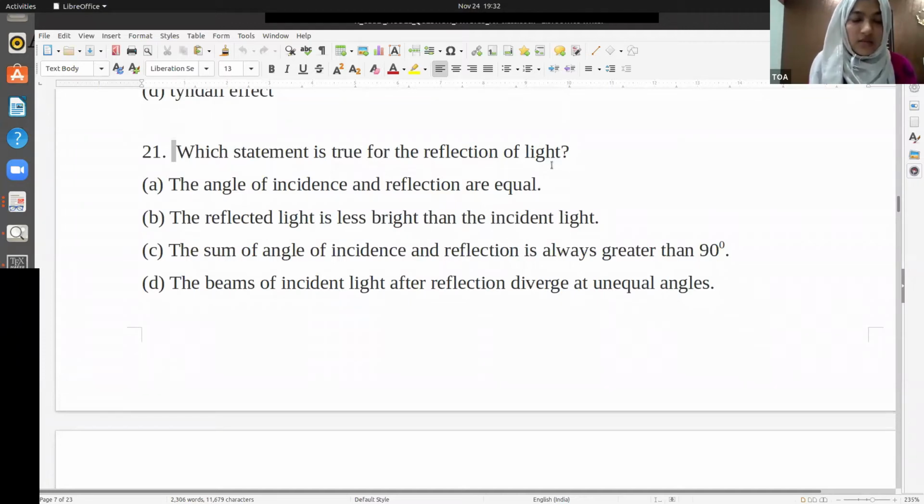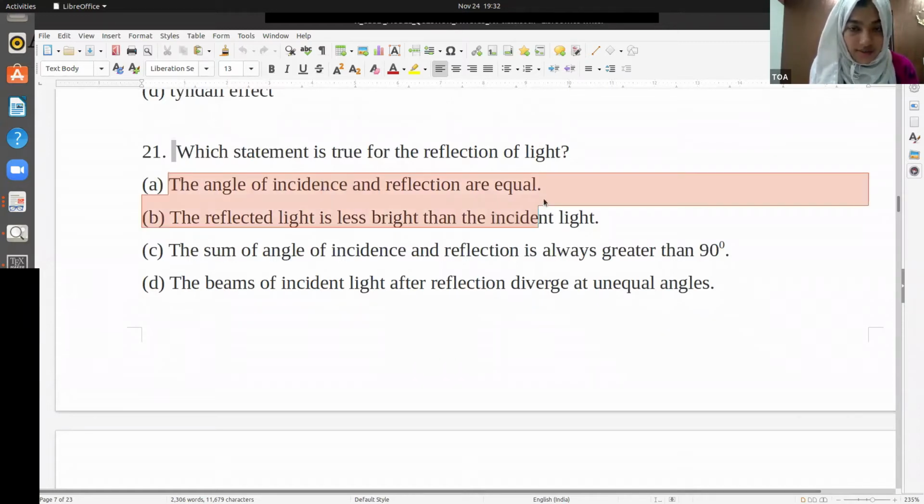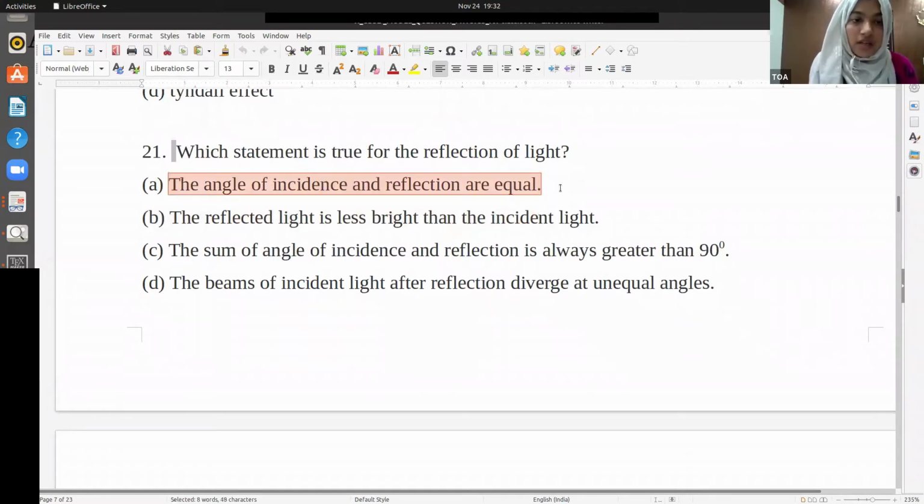You guys can answer now. Angle of incidence and angle of reflection are equal. That is a correct statement. The reflected light is less bright than the incident light. That is wrong. The sum of the angle of incidence and reflection is always greater than 90. Need not be. The beams of incident light after reflection diverge at unequal angles. That's also not correct.